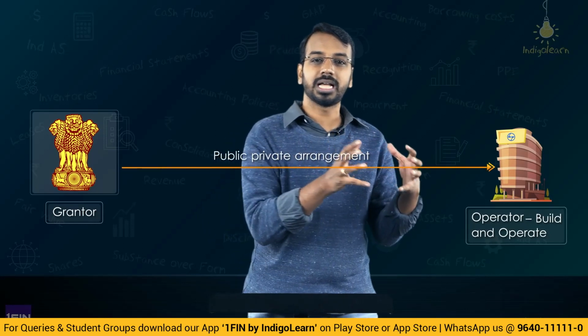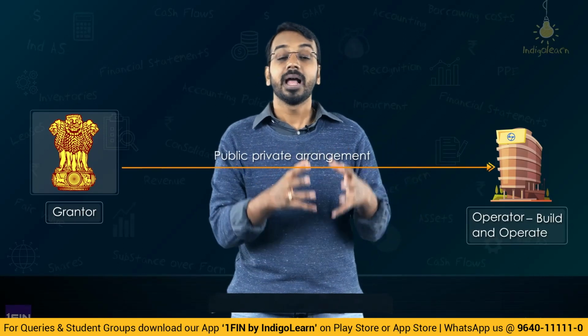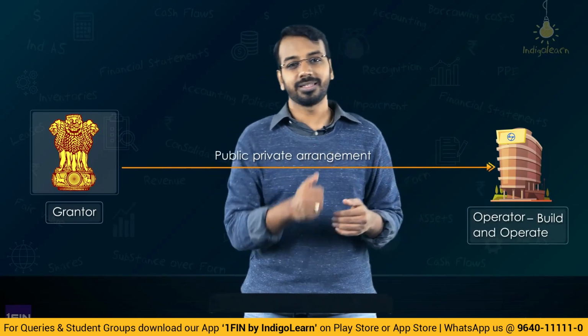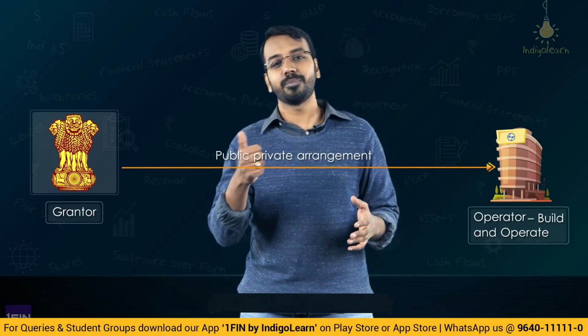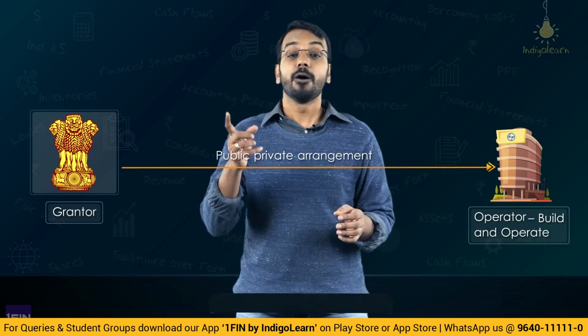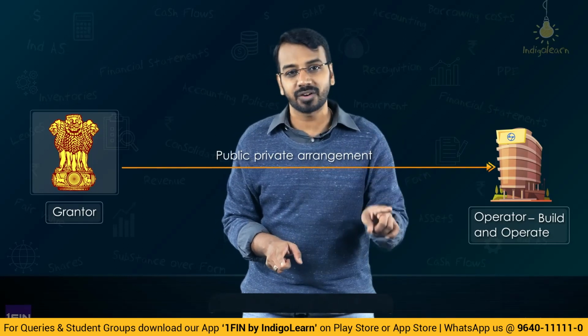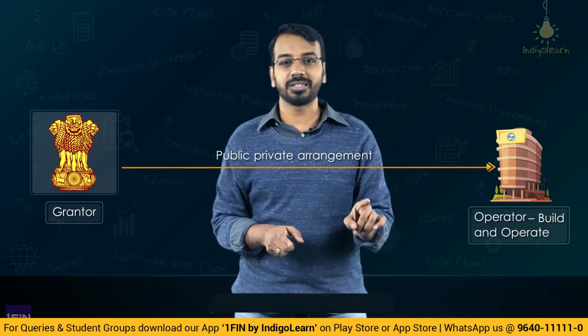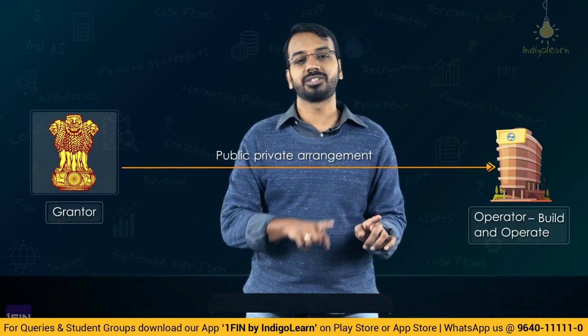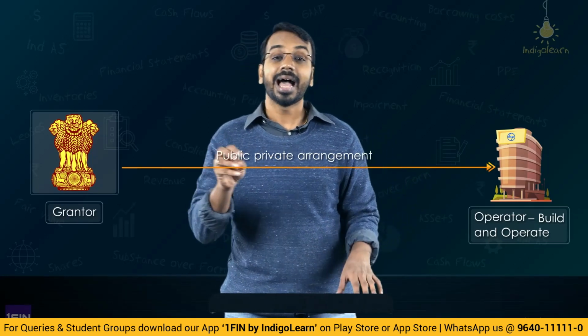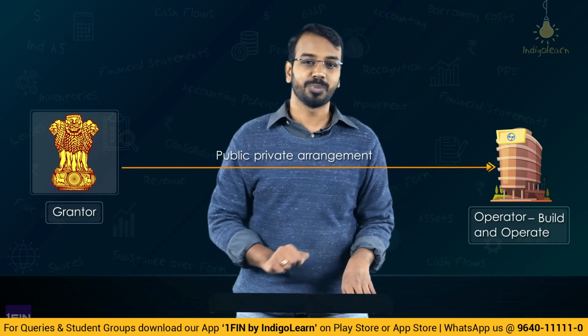The control does not transfer to the private sector entity, and at the end of the concession period, the infrastructure is given back to the government. That is why we call it build, operate and transfer. So the private sector entity builds the infrastructure, operates it, and transfers it back to the public sector entity at the end of the service concession period.